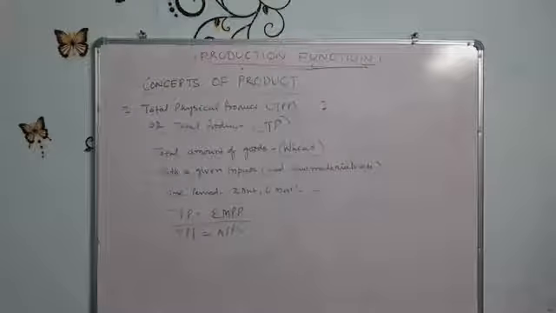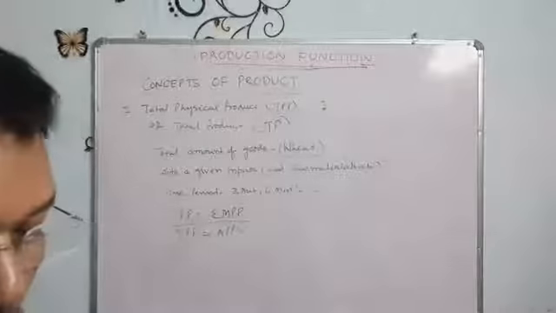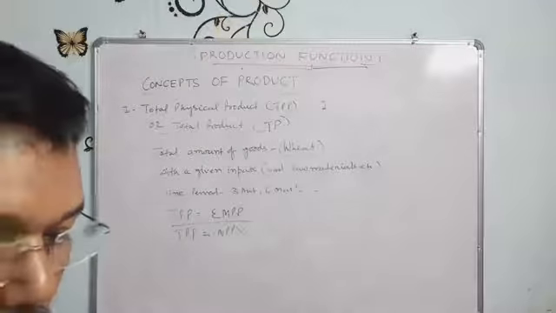Total physical product is also called total product.